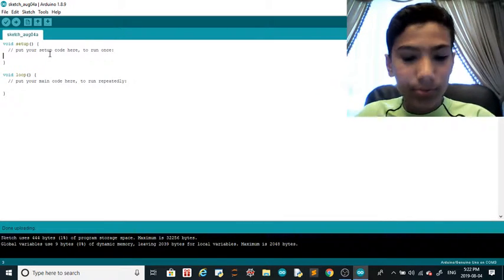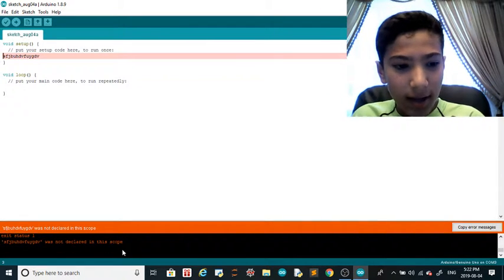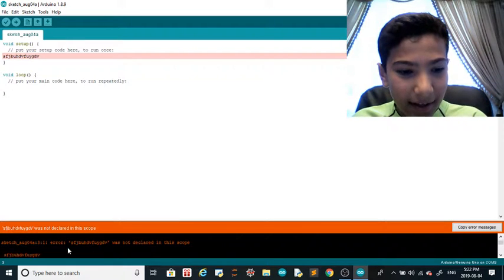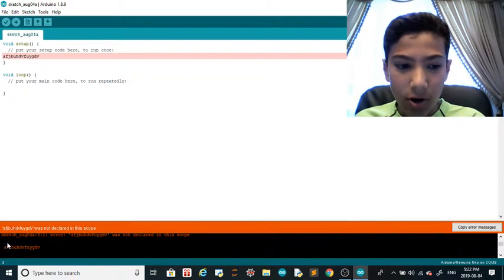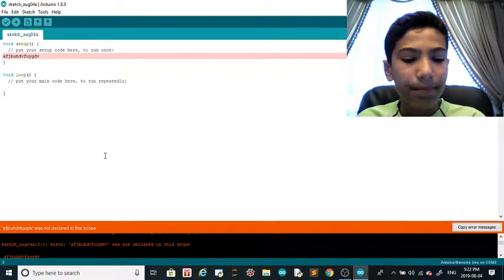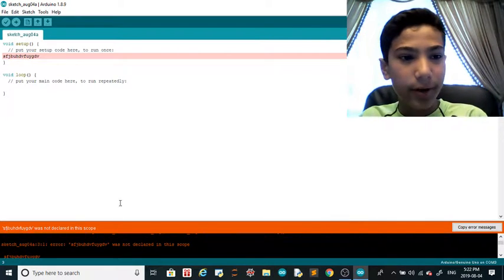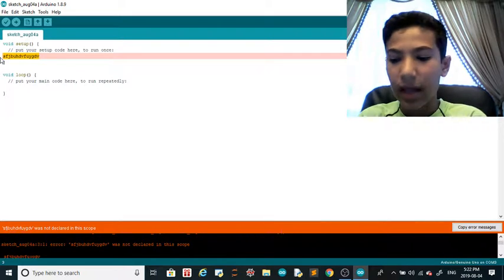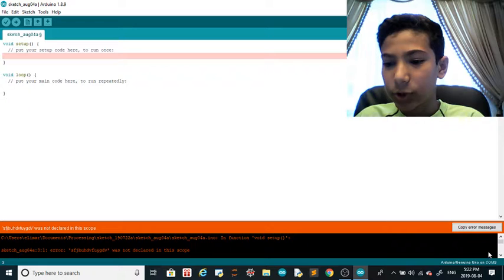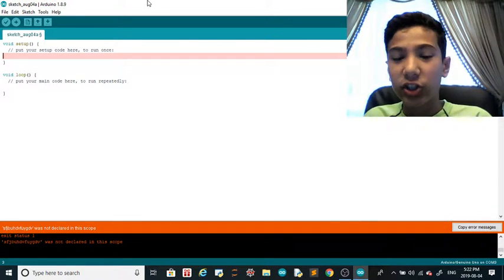Let me put this. Obviously this is an error. So compiling sketch. So this is how an error looks like. It says error was not declared in this scope. Exit status 1. So that's the error, and here it says, what is this? What does that mean? I never saw this before. And yeah, basically that's how an error looks like. I just wanted to show you how an error looks like, so you don't get shocked if you ever get an error. So yeah, that's pretty much it for this video.